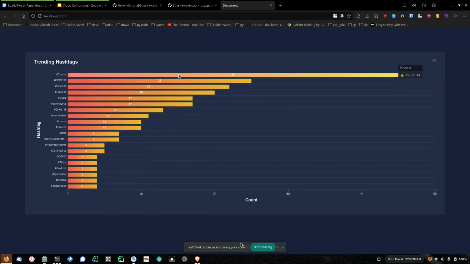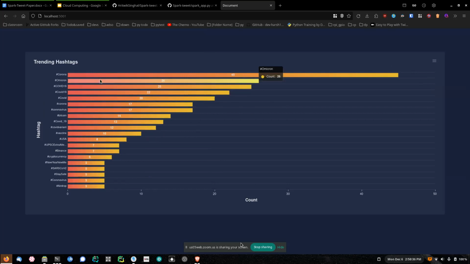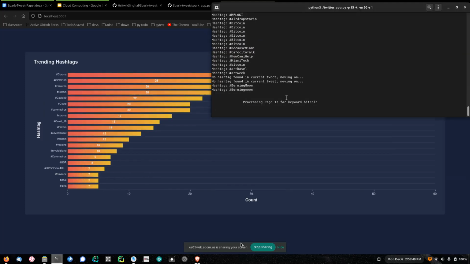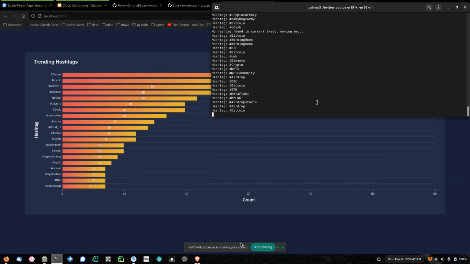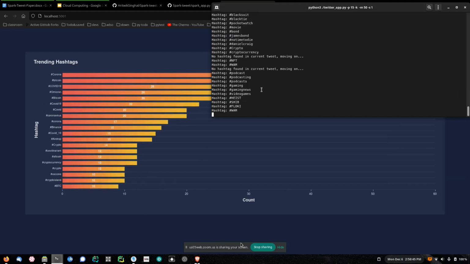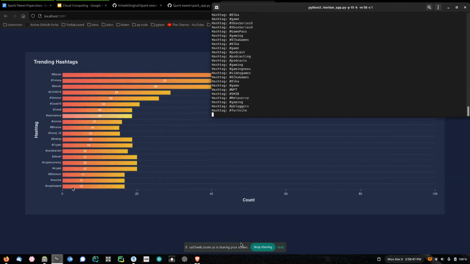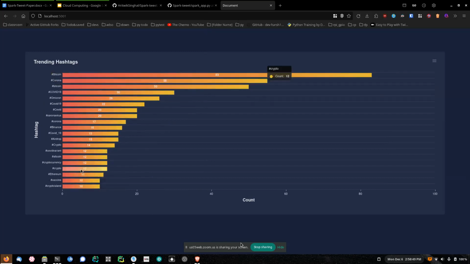As usual, Corona and the Omicron variant, which was just discovered last week in the international markets, are on top, along with COVID. Now we can see it is processing page 13 for Bitcoin. As soon as the Bitcoin and gaming keywords come in, they are also among the top trending, so they are being shown here.